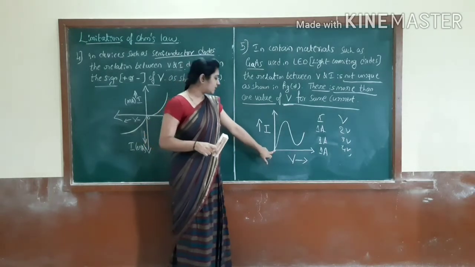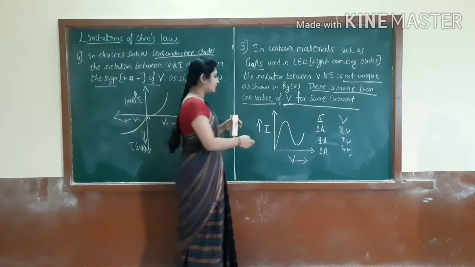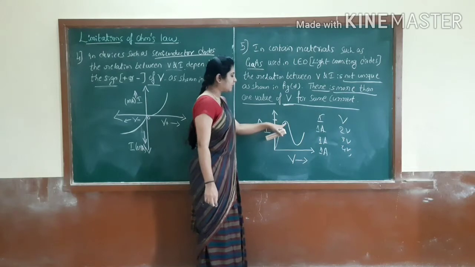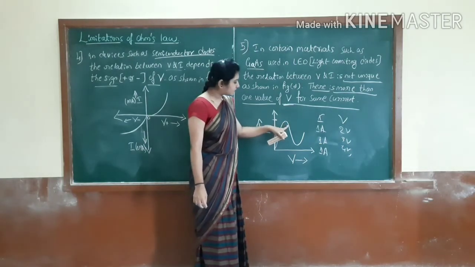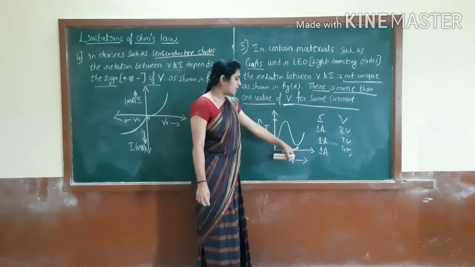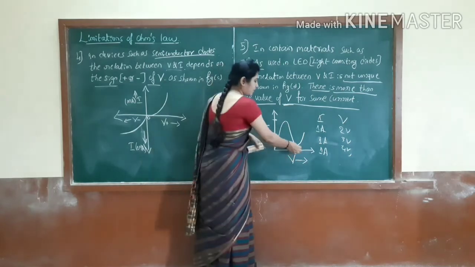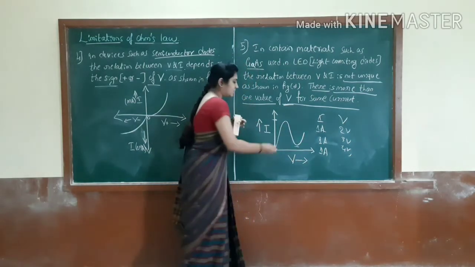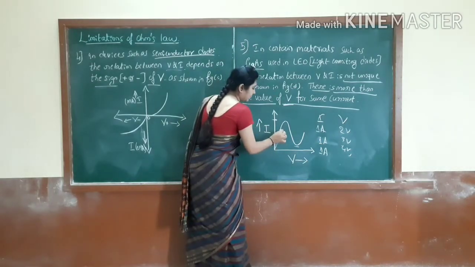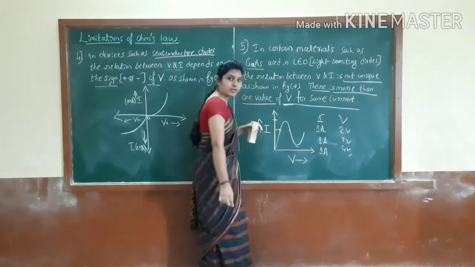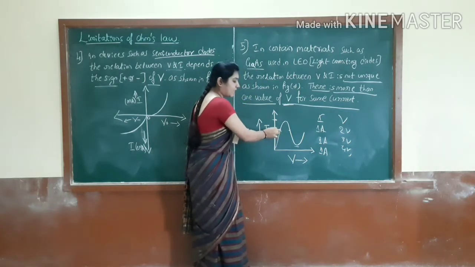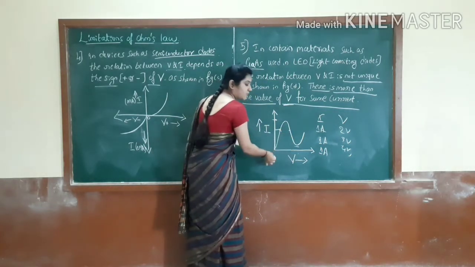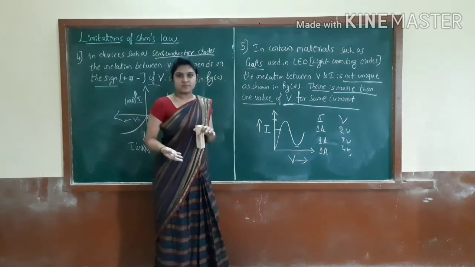That's why you can see here. See, for the current, sometimes it reaches the peak, then again it starts to decrease, and again it comes to this position, and again it will start to increase, right? See here, it is increasing at this point, but here it is decreasing at this point. See, the value of I is the same, but the value of V will be changing, right?